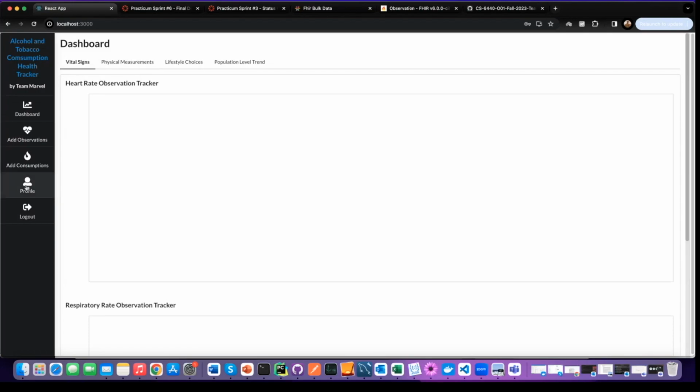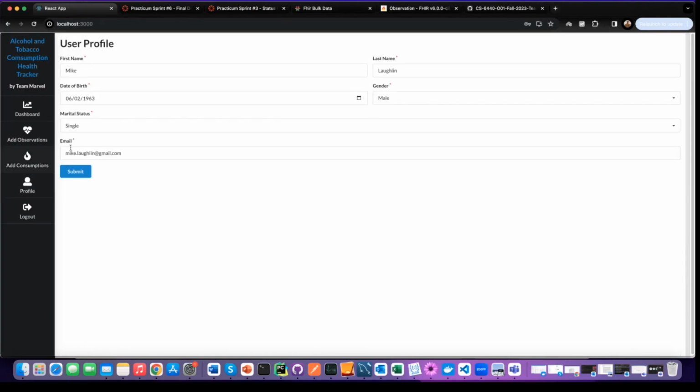A user can come in here anytime and update any of their profile details. Like if the user gets married, then they can update their marital status and submit the data, and it gets updated. There are two major types of tracking that the application provides. One is tracking their vitals and physical measurements, which we also call observations in FHIR terms. And the second is alcohol and tobacco consumption.